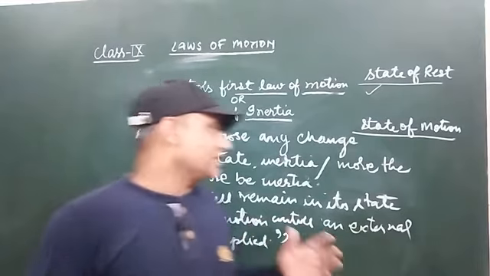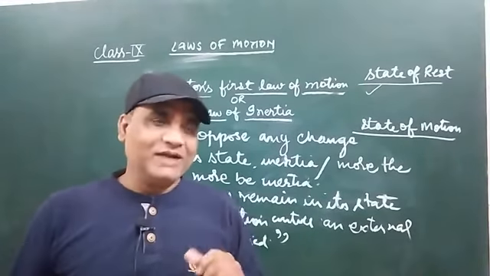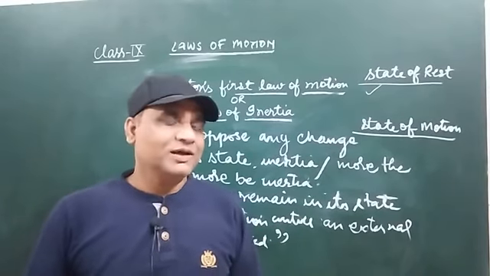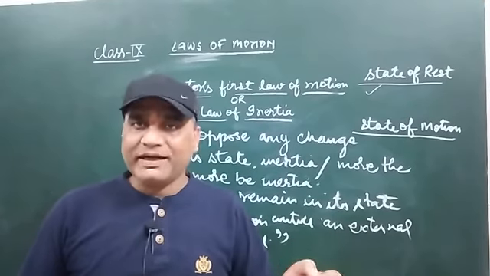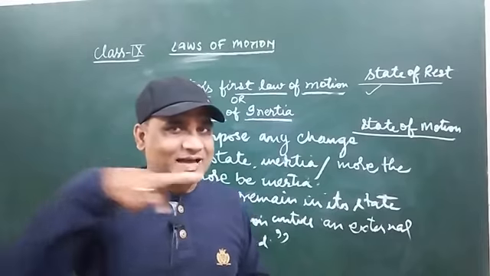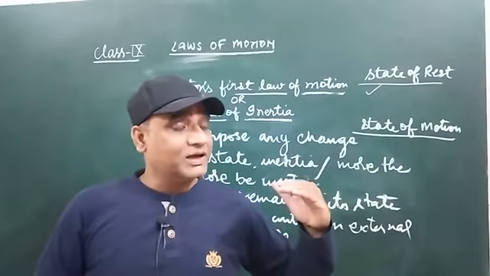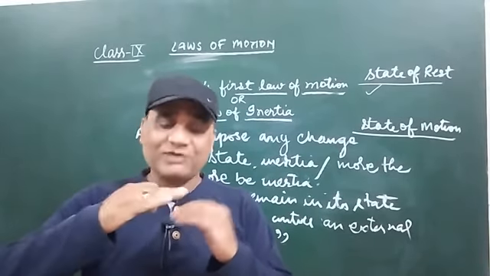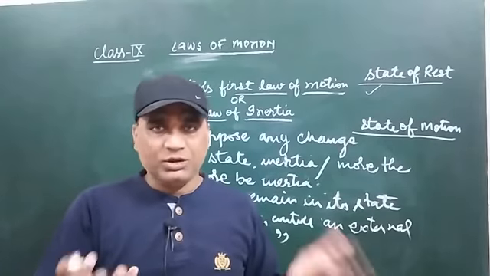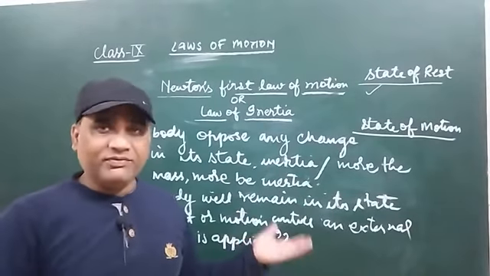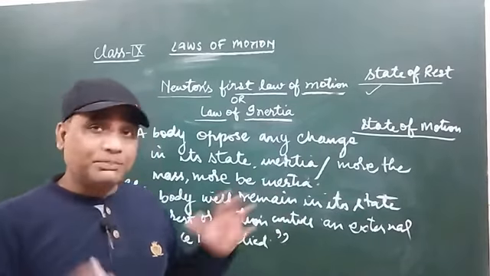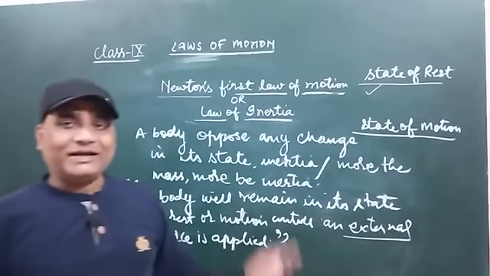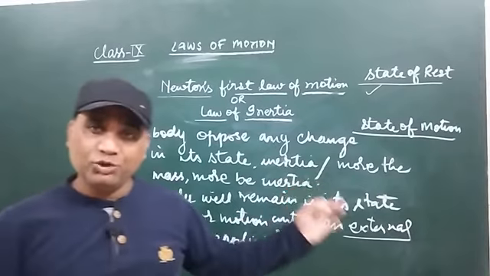For example, if a ball is moving on the ground, it will keep moving until an external force is applied. So who applied the force? The friction of the ground applied a force on it. If a ball is moving in this direction, then the friction applied by the ground is in the opposite direction. So this friction will oppose the motion of the ball. That's why the ball will stop after some time. So Newton's law is correct. The ground applies a force on the ball, so an external force is applied on it and it has to change its state of motion.